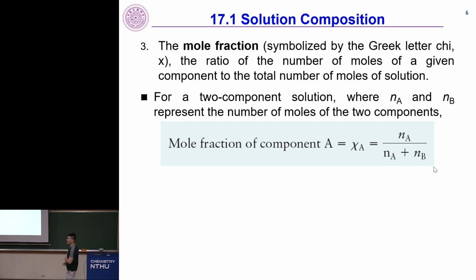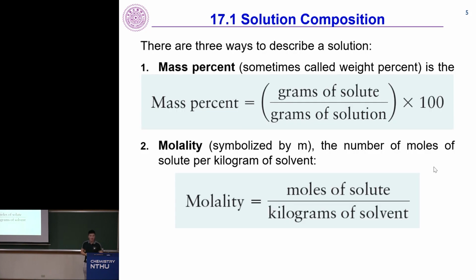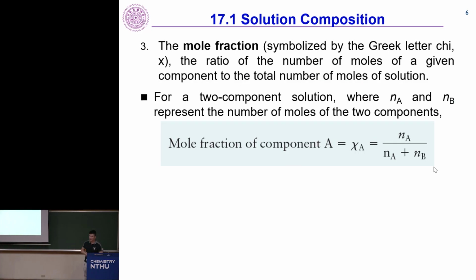Not A to B, it's A to A plus B. So for a two-component solution with moles of A, Na, and moles of B, Nb, the mole fraction of A, chi A, is Na divided by Na plus Nb. And in general, the denominator is the sum over all the components. So three concepts you need to remember: mass percent, molality, and mole fraction.